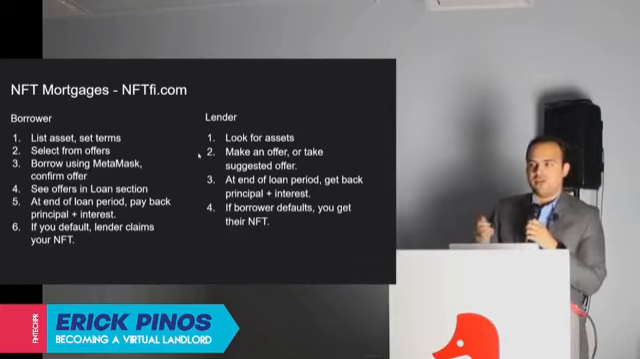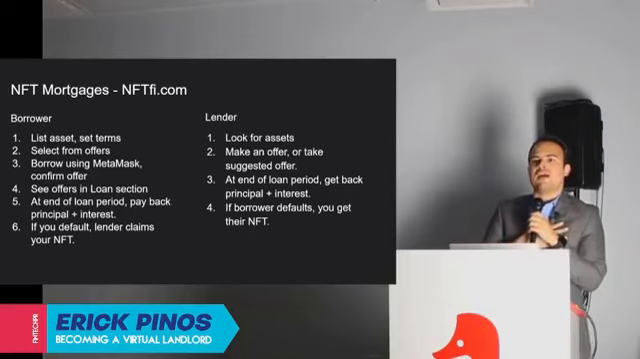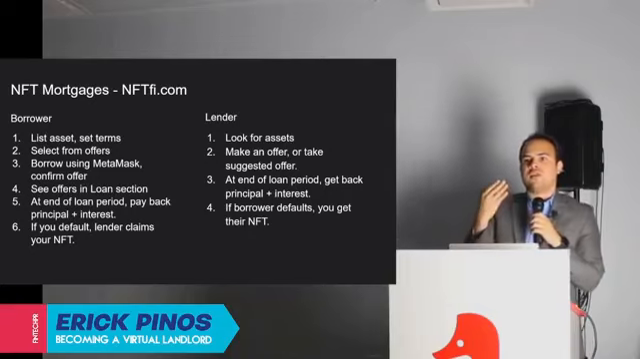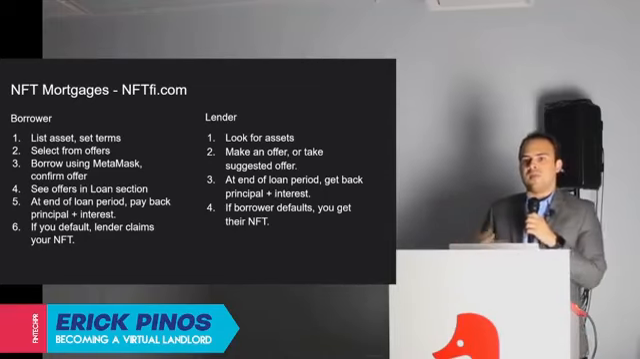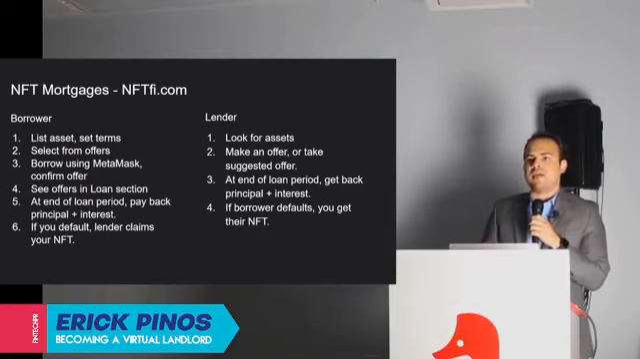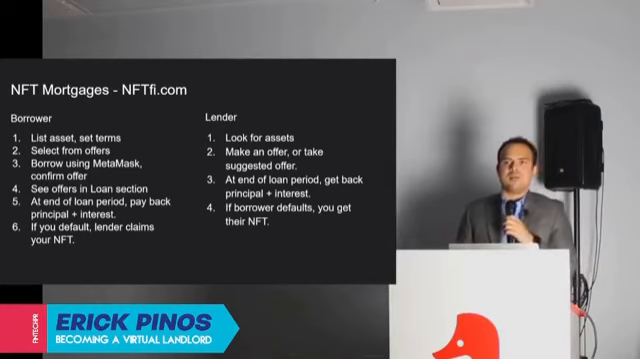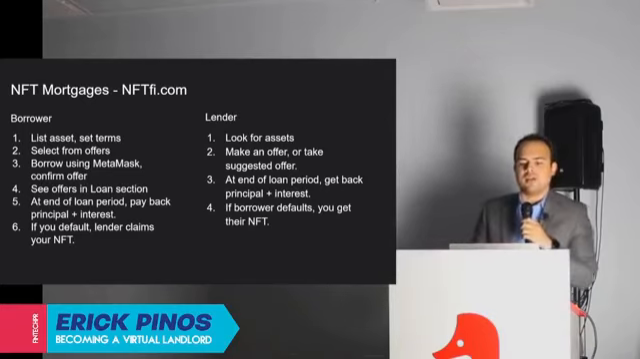If you're a lender, you can look for assets. You can make an offer. Say you have 1,000 USDC or DAI. You can give that to someone else. They put their NFT in escrow, and then at the end of the loan, they pay it back. You're good. You get the interest plus the principal back. If they don't pay it back, then you take the NFT. So very similar to a pawn shop, right? Or a mortgage, like with the banks and the houses.